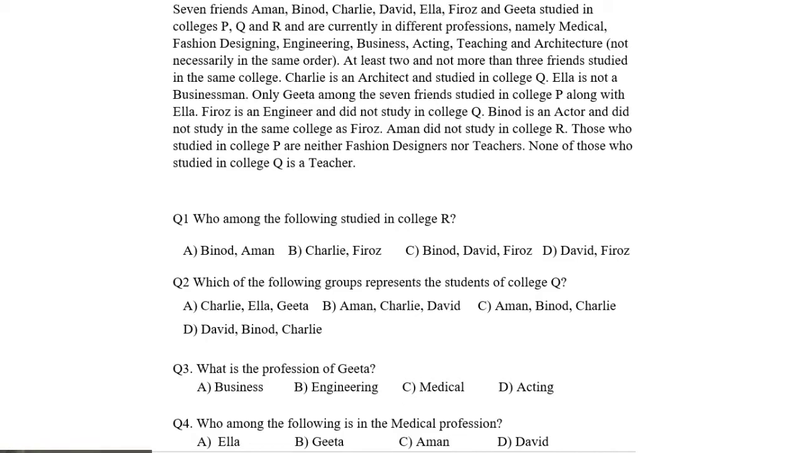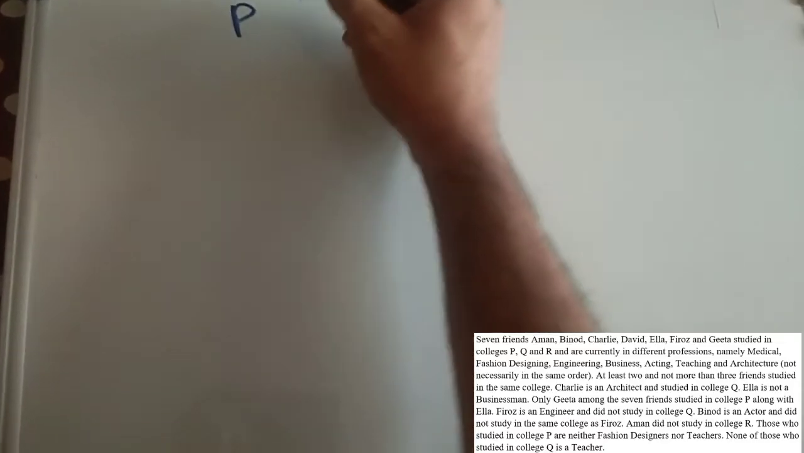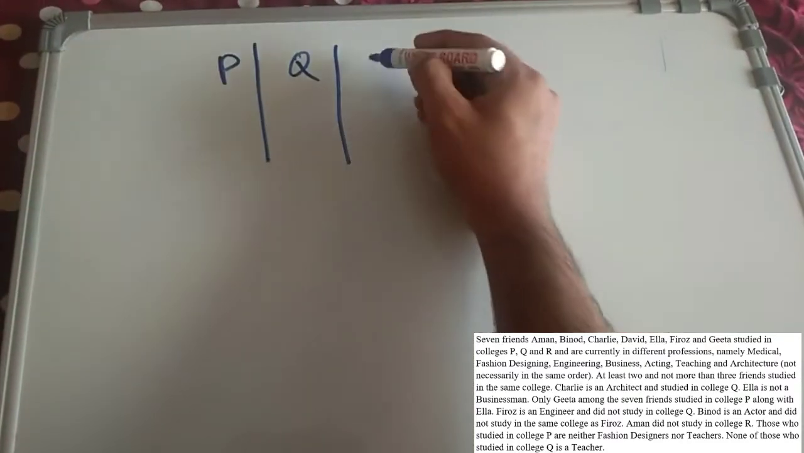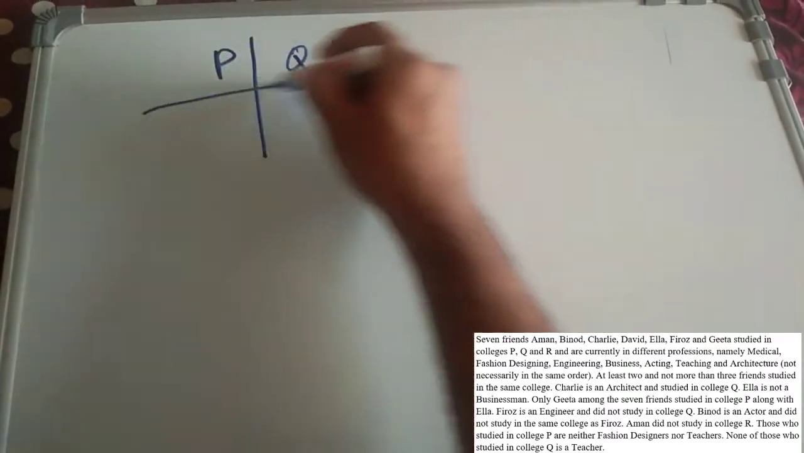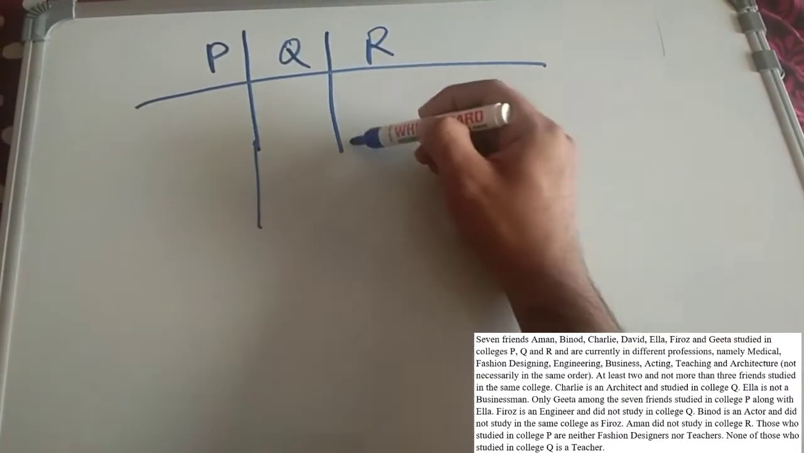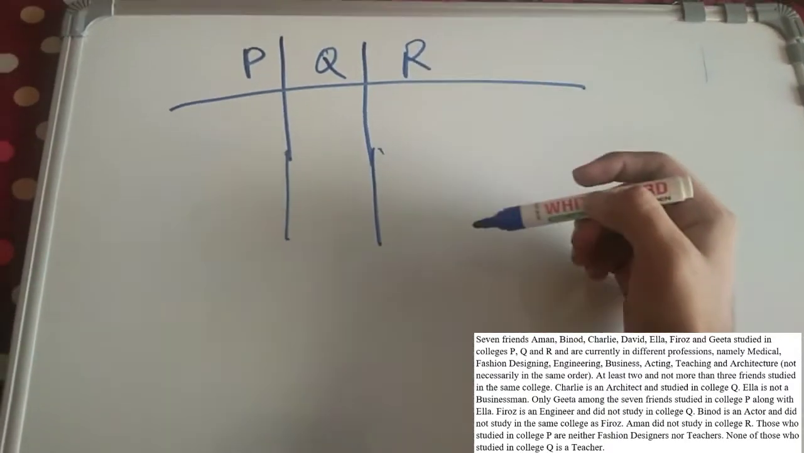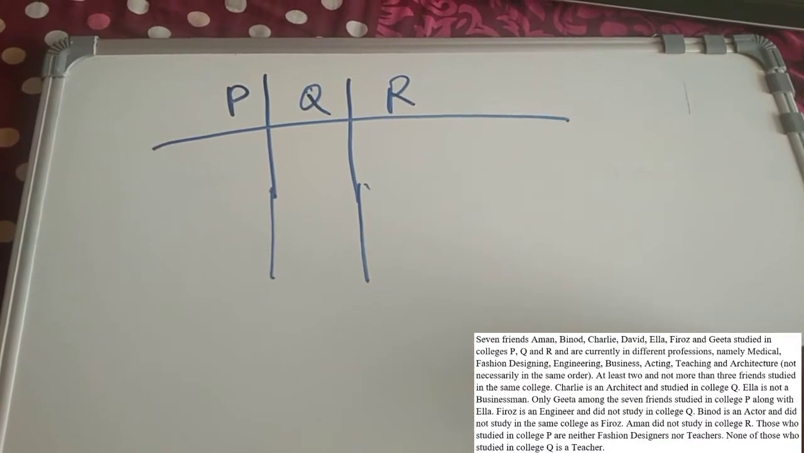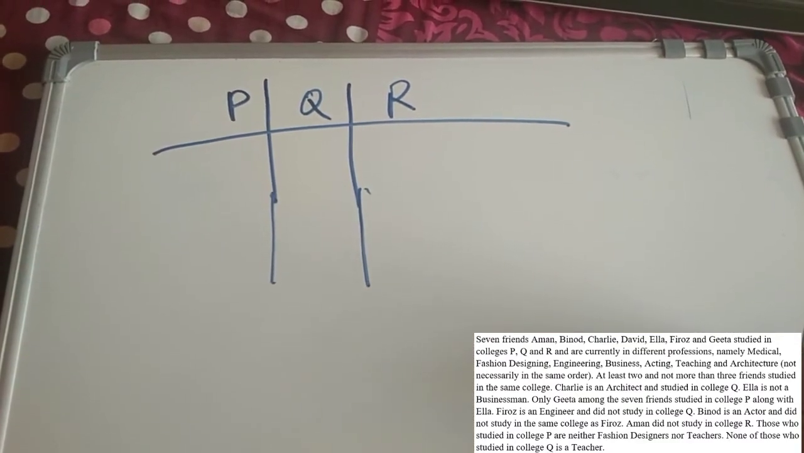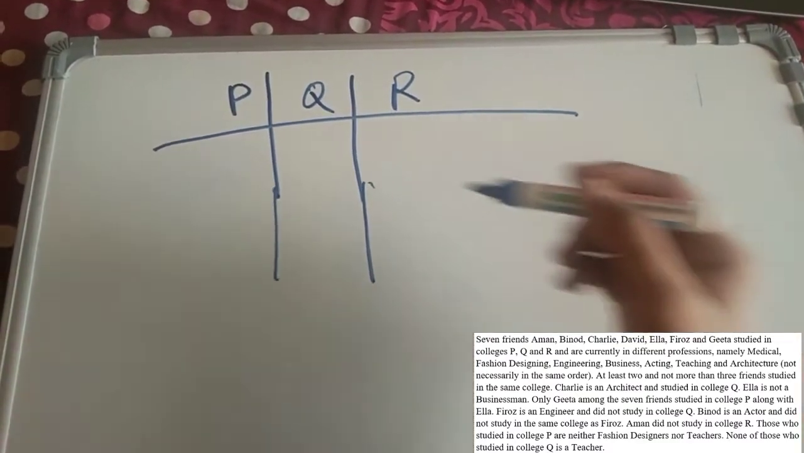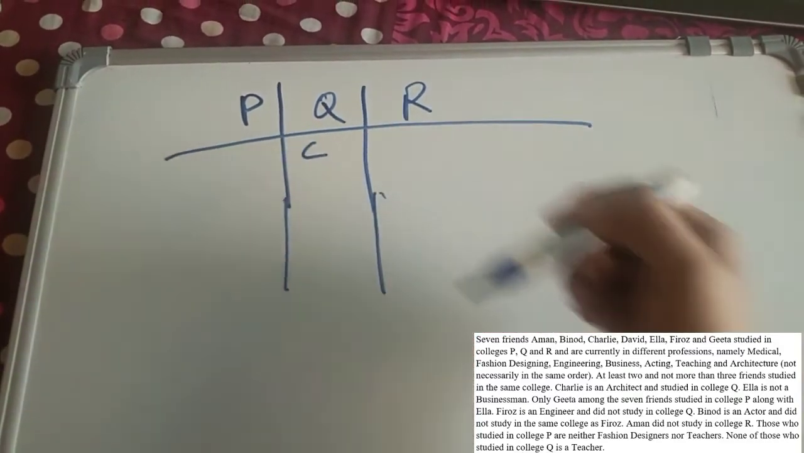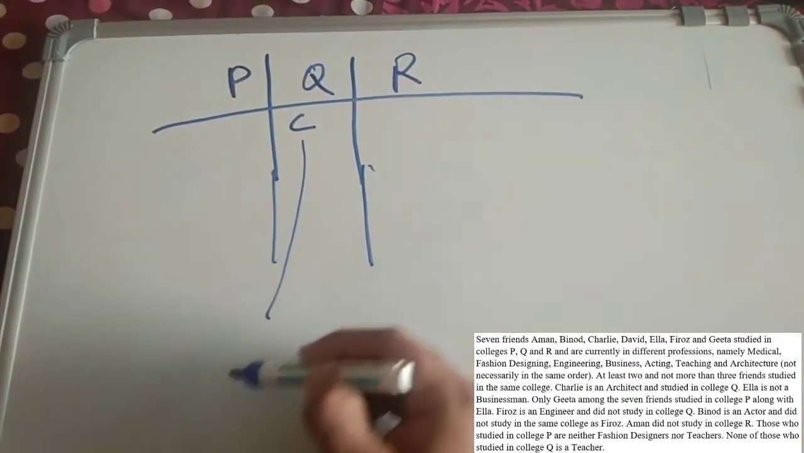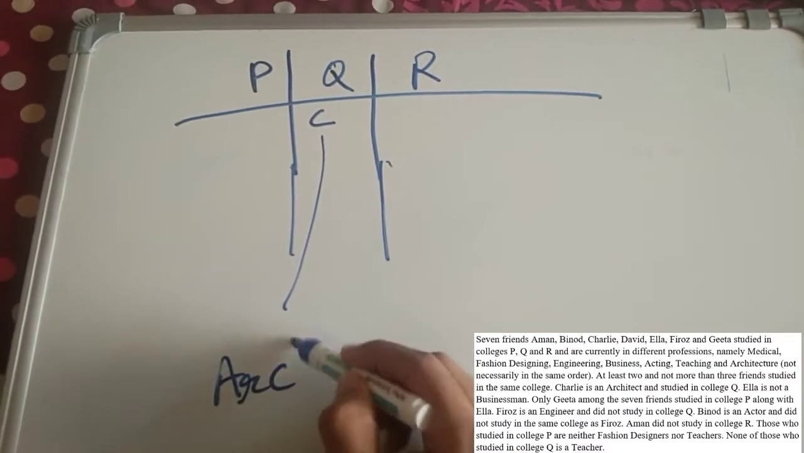So let me first quickly draw the table. So let's say this is college P, this is college Q, and this is college R. So Charlie, I will call it C. Charlie is an architect and studied in college Q. So C studied in college Q. Okay, and he is an architect. So I will write architect.